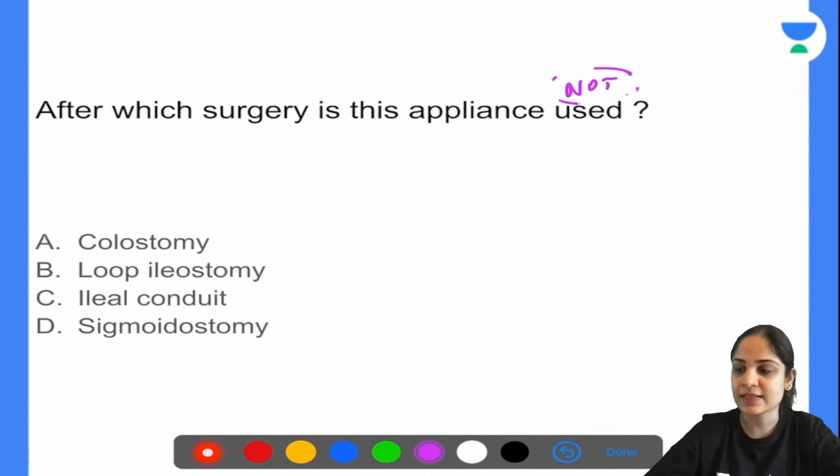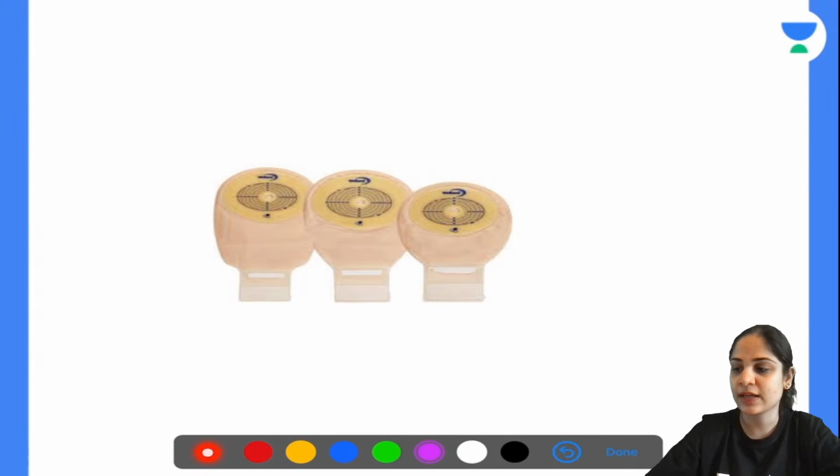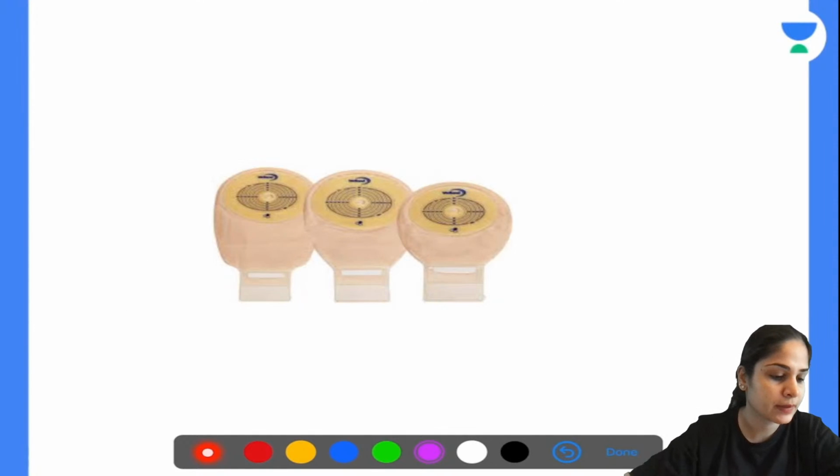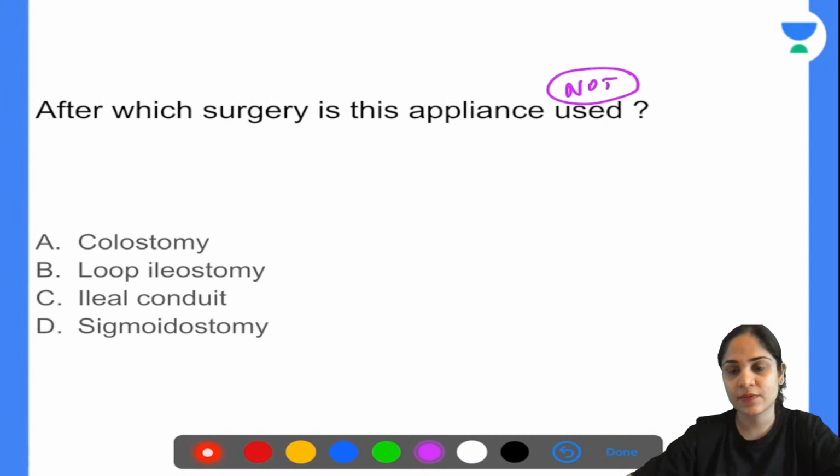So this is the appliance that you guys need to see, and you have to tell me after which surgery is this appliance not used. Colostomy, loop ileostomy, ileal conduit, or sigmoidostomy? Giri Chaitanya, intraosseous in child is given at the upper end of the tibia.